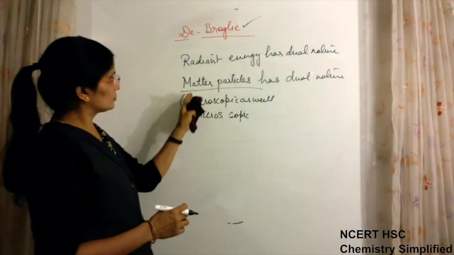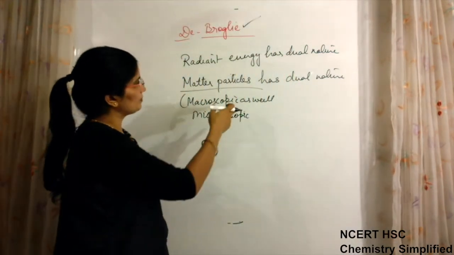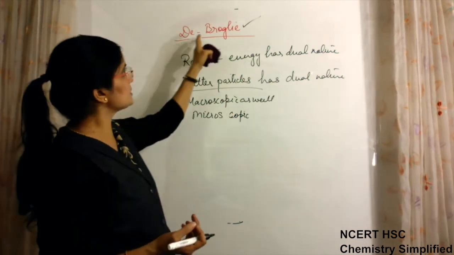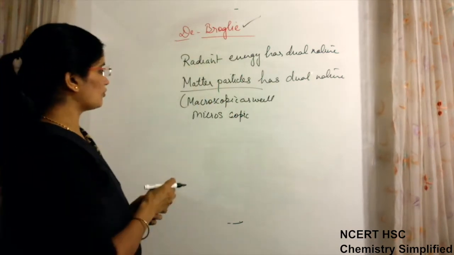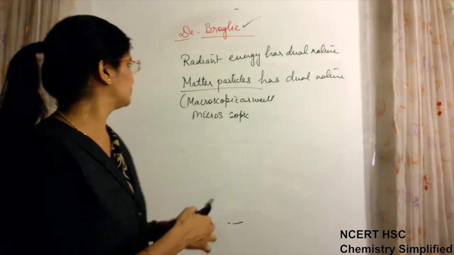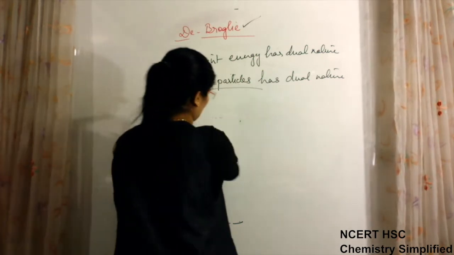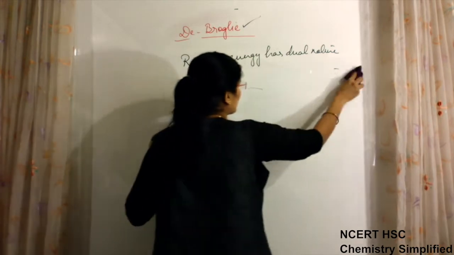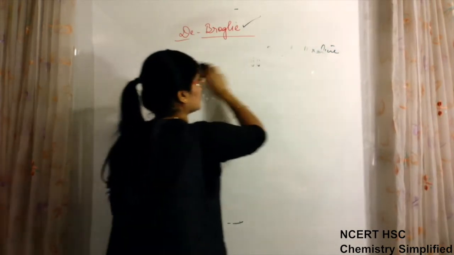To correlate the dual nature, the relation is known as the de Broglie equation. So now we will see how the de Broglie equation was derived. The de Broglie equation is for matter particles.